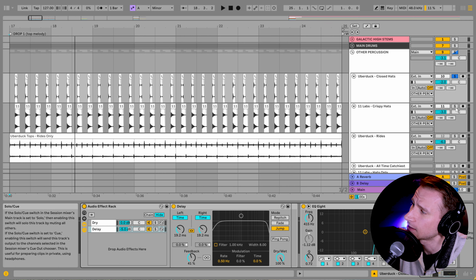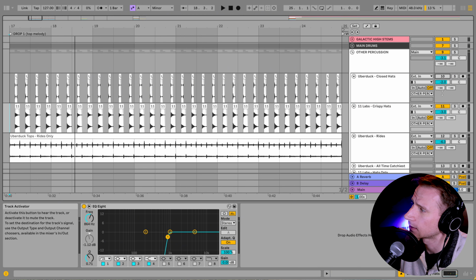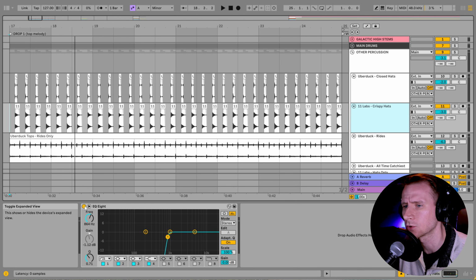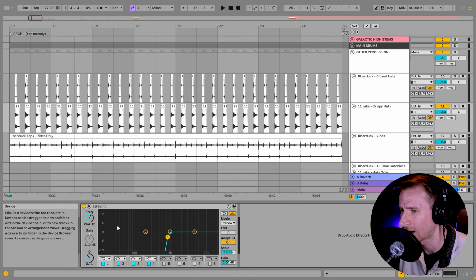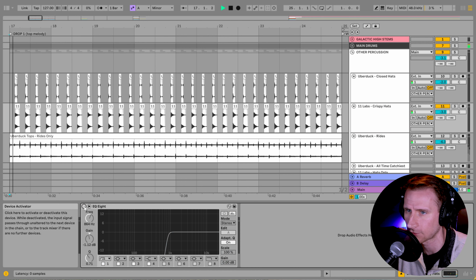And then for the hats, the key is just your EQ. So if we listen in context with the track, with this EQ off, it's going to sound the same with it on. So why not cut out some noise below? With it off, with it on. Right? We only care about the crispy highs, so just cut out the low noise there.